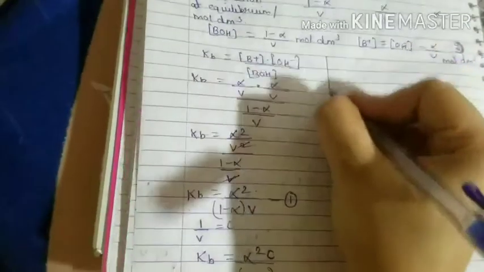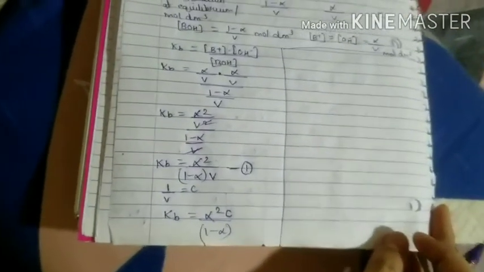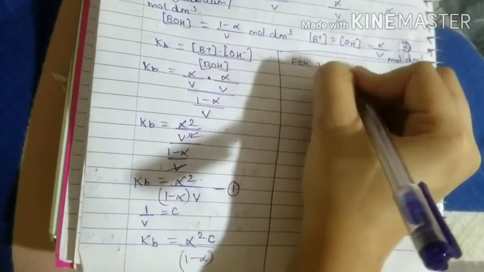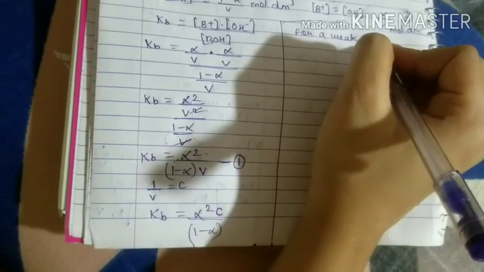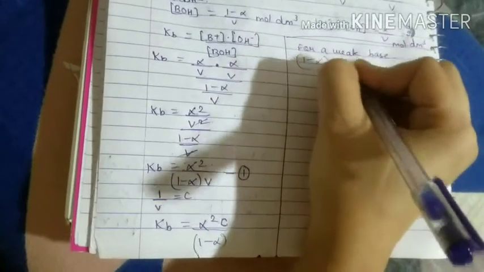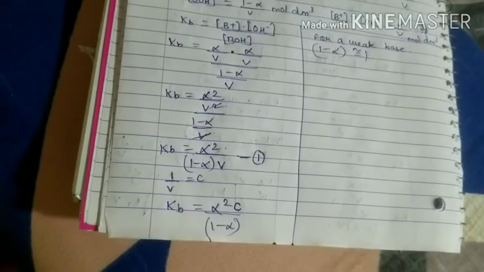But then I told you, for a weak base, 1 minus alpha is approximately taken as 1, and I told you what is the reason there.